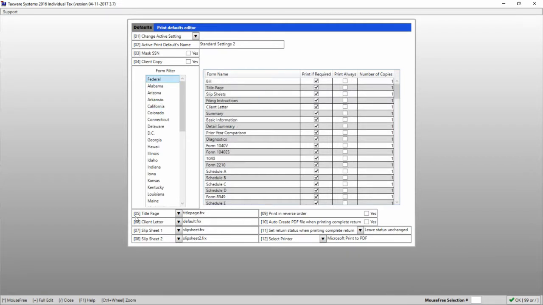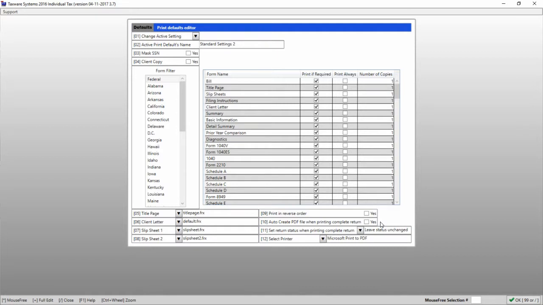Lines 5 through 8 are your default formats for your title page, client letter, and slip sheets. If you'd like to edit your title page, client letter, or slip sheets, please see our tutorial video on the letter formatter. Line number 10. This will automatically create a PDF file and archive the return when you print the return.